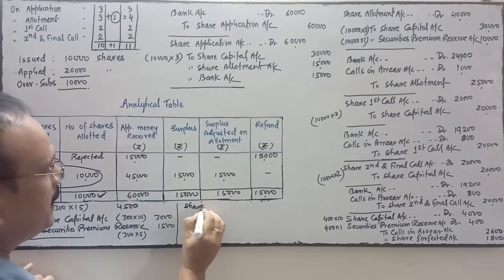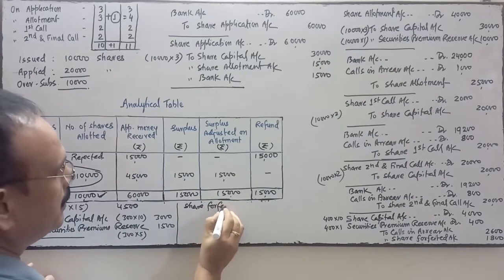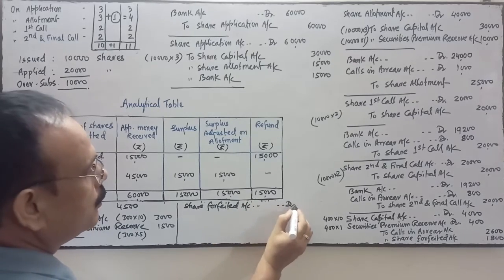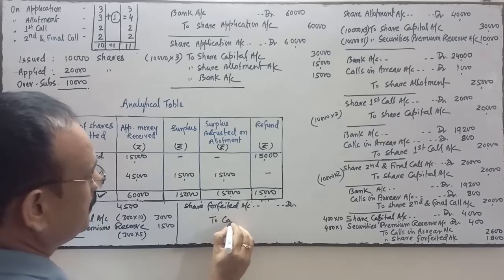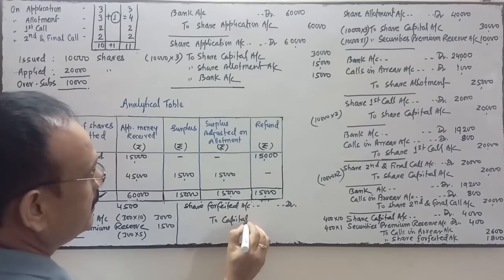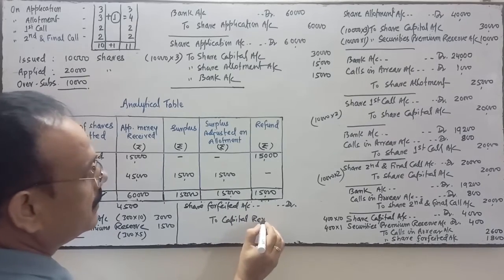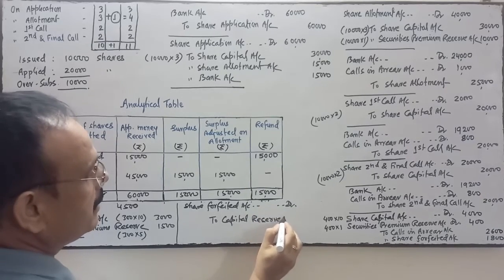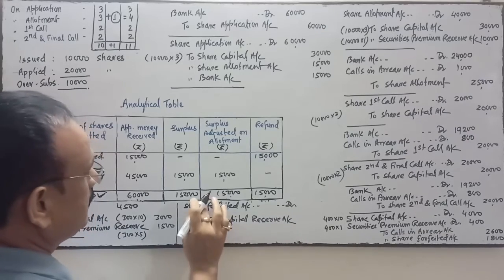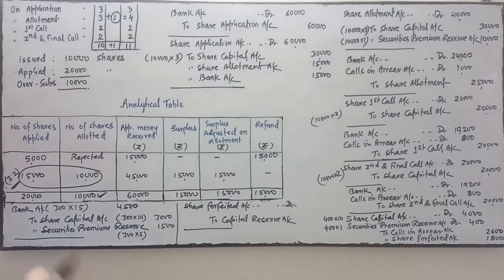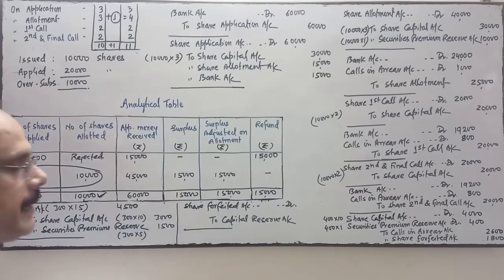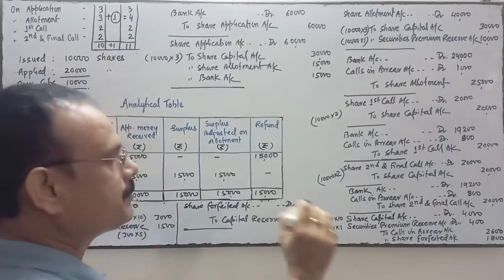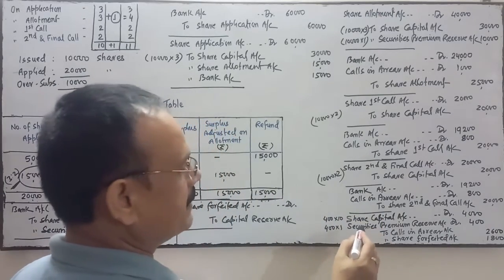Last is share forfeited account debit to capital reserve account. The share forfeited account is debited and the amount is transferred to capital reserve. Now see, this will be calculated at the time of forfeiture. Come to the entry of forfeiture.